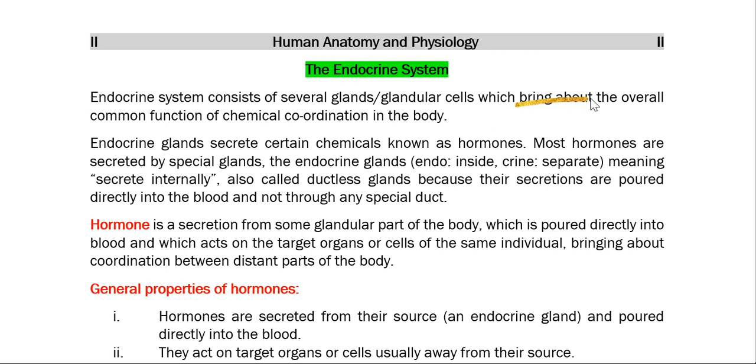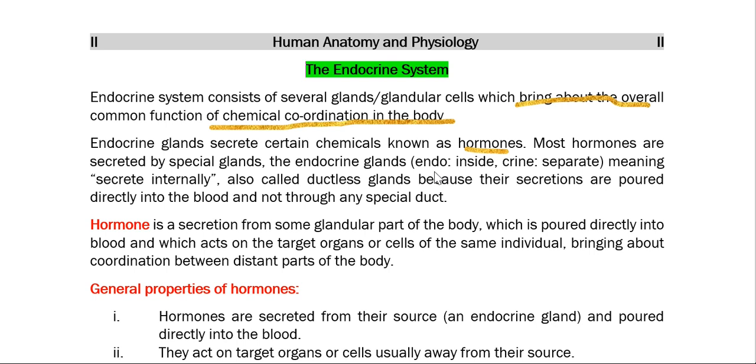which bring about the overall function of chemicals in the body. Now these endocrine glands secrete certain chemicals and we call them hormones. Most hormones are secreted by special glands, mainly the endocrine glands.